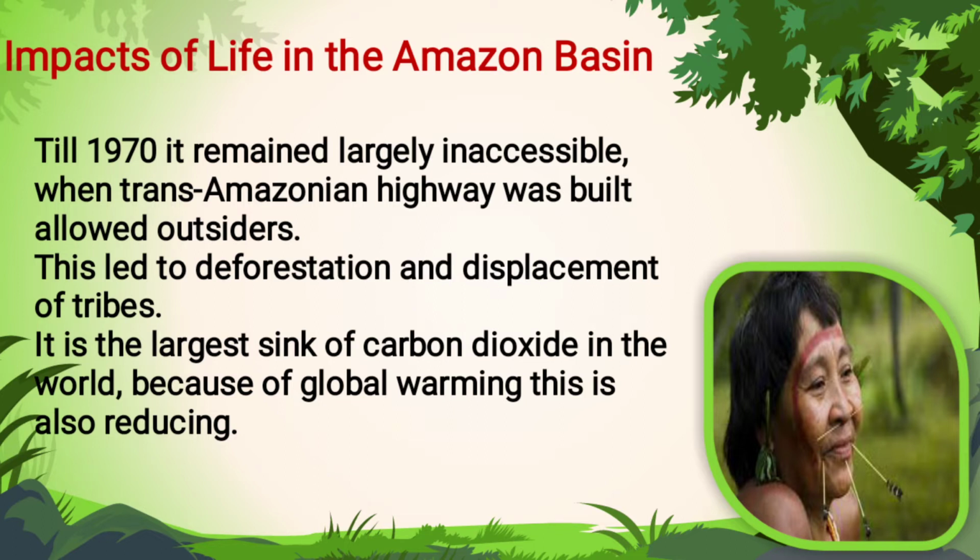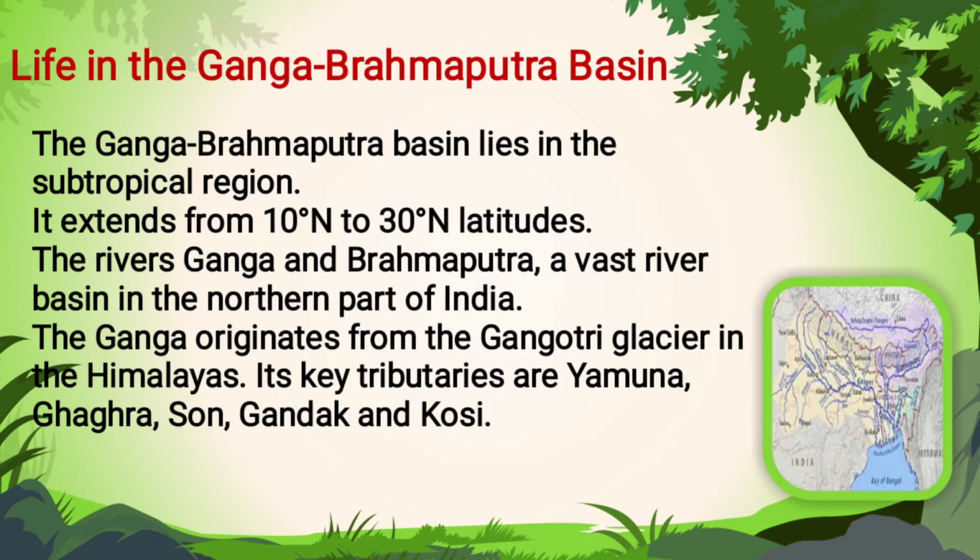Because of that, the carbon dioxide level is increasing, which causes global warming. The next is the Ganga Brahmaputra basin. The Ganga river is different and the Brahmaputra river is different, so both together are called the Ganga and Brahmaputra basin.